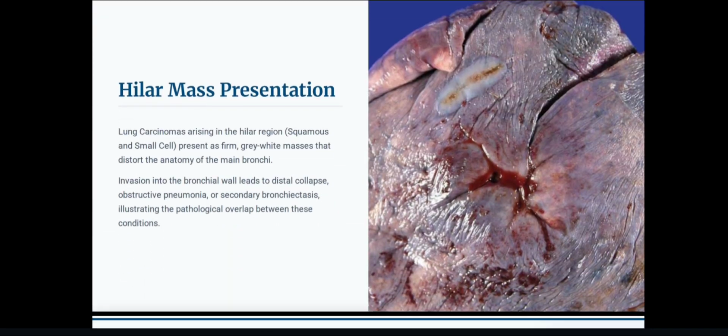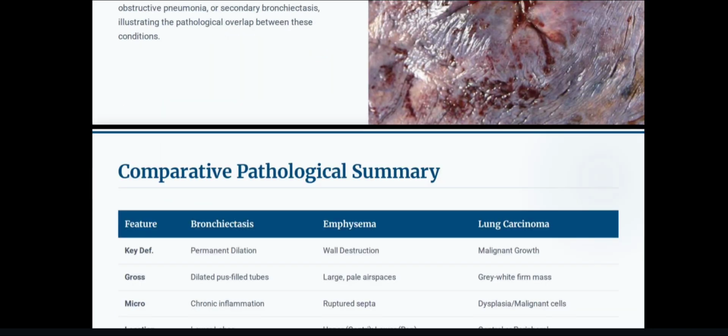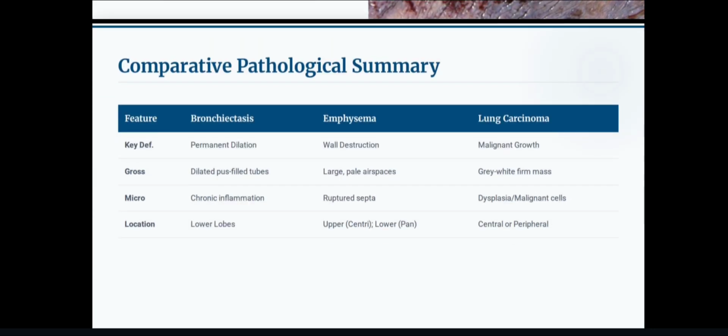Next is the hilar mass presentation. Lung carcinomas arising in the hilar region present as firm gray-white masses that distort the anatomy of the main bronchi. Invasion into the bronchial wall leads to distal collapse, obstructive pneumonia or secondary bronchiectasis, illustrating the pathological overlap between these conditions.